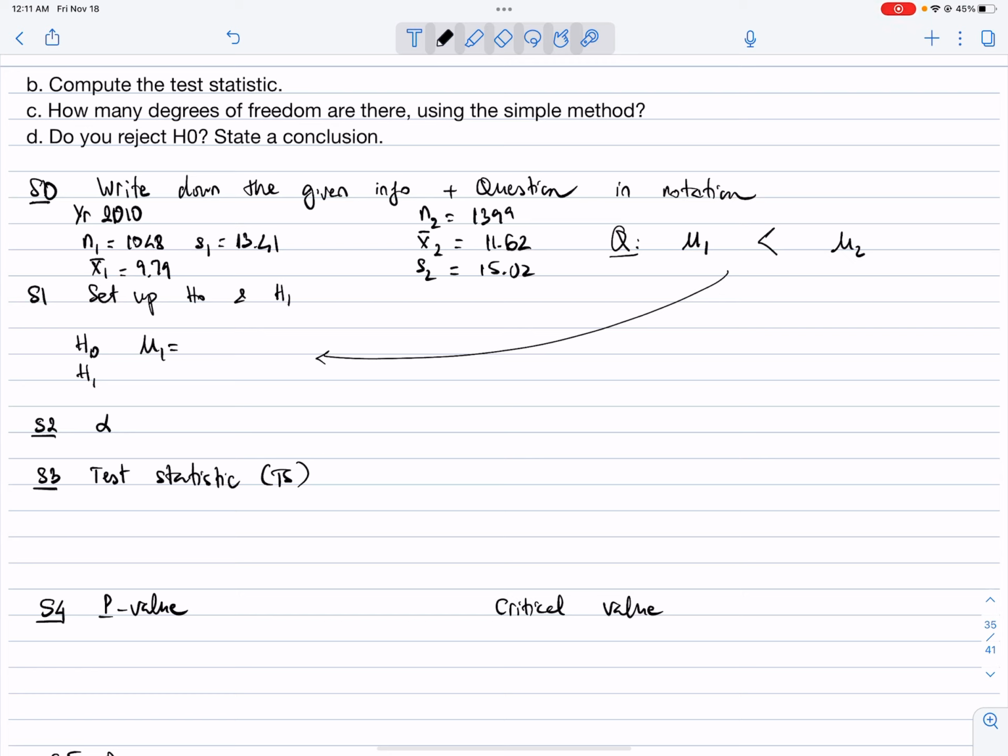We always assume that they have an equal sign, and opposite to the equal sign is the alternative. In this case, mu1 less than mu2. The opposite can be not equal to, greater than, or mu1 less than mu2. In this case, we will choose mu1 less than mu2, and we use the left tail.